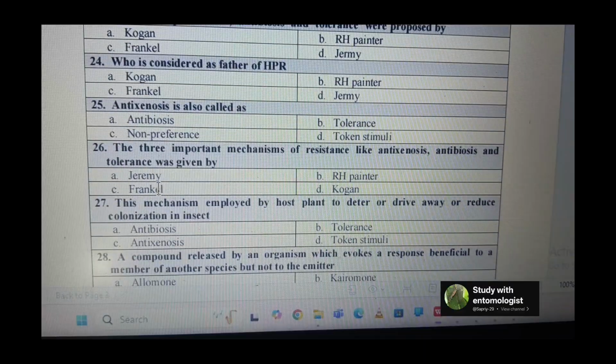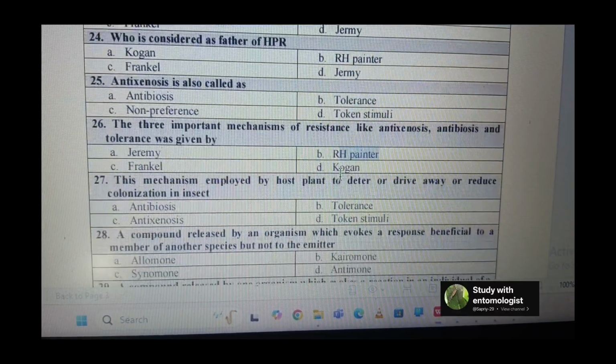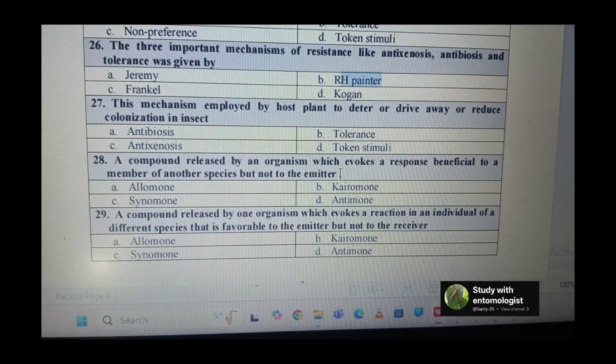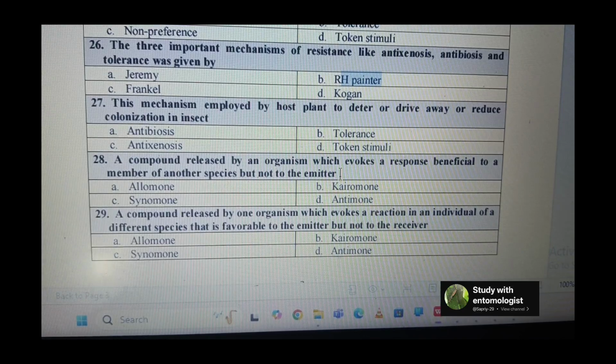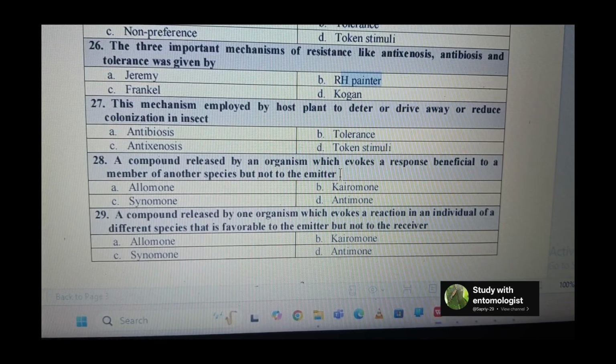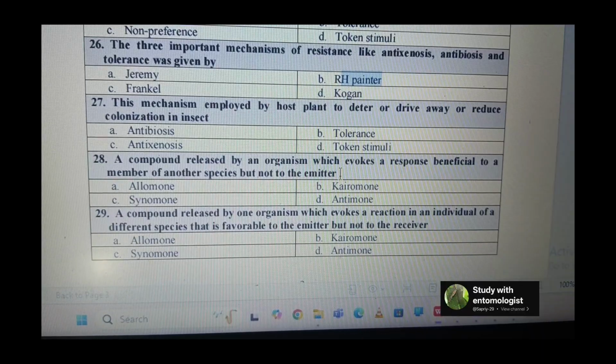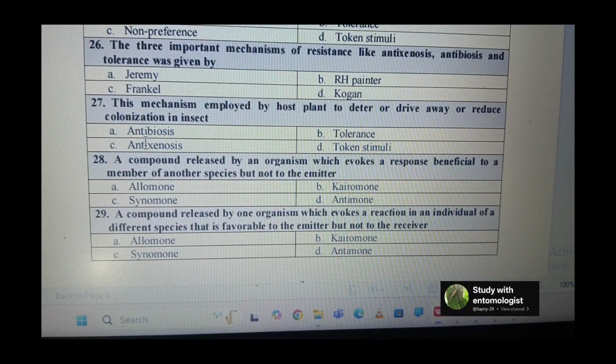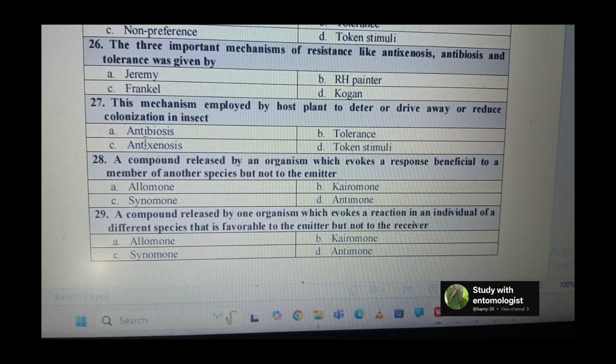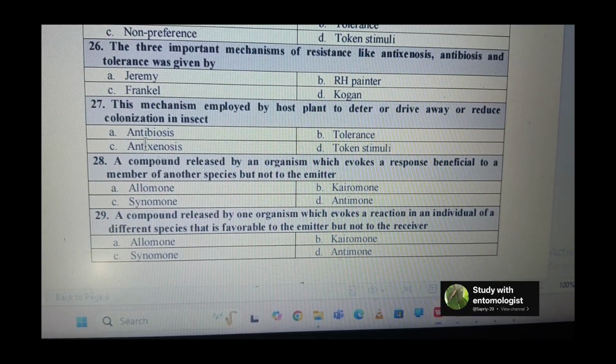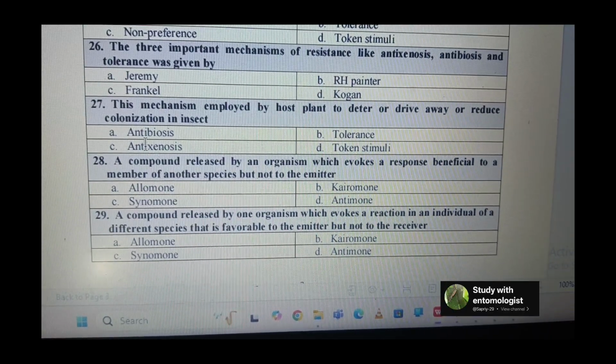The three important mechanisms of resistance, antixenosis, antibiosis and tolerance, were given by R.H. Painter. Next is the mechanism employed by the host plant to deter or drive away or reduce colonization by insects. This is known as antixenosis. It only deters.